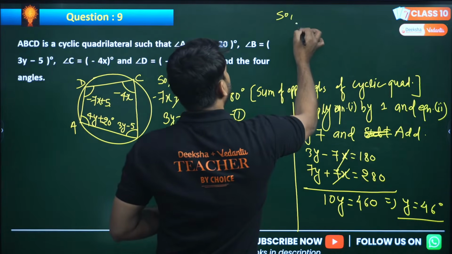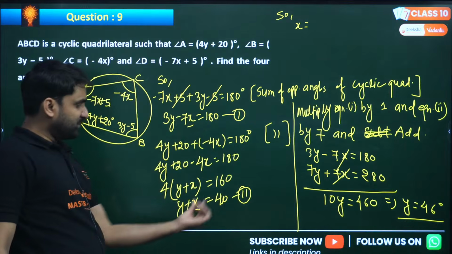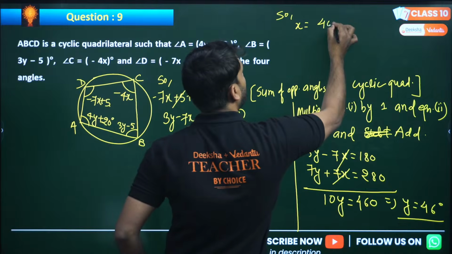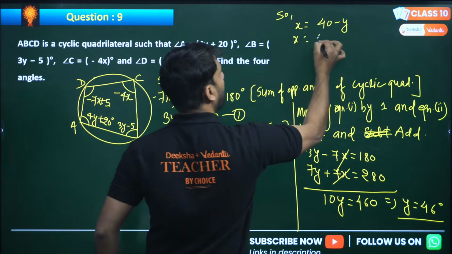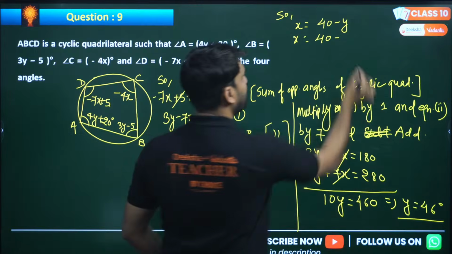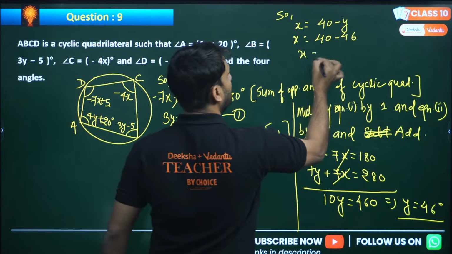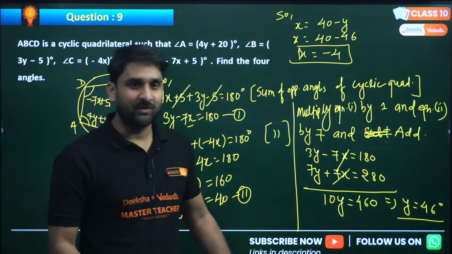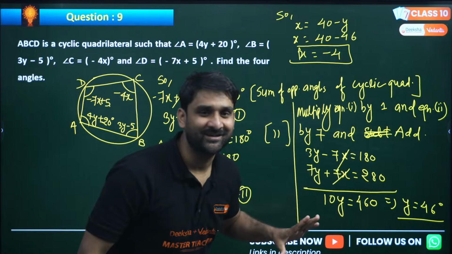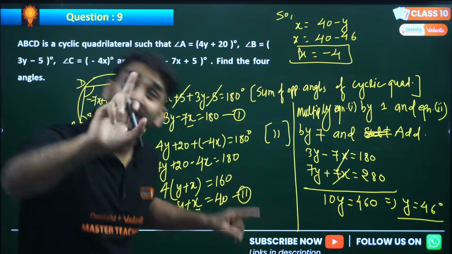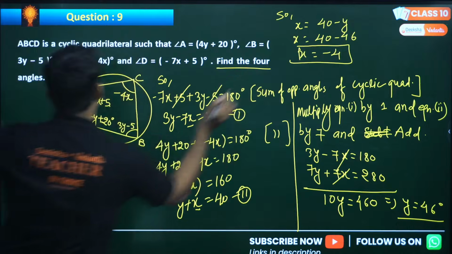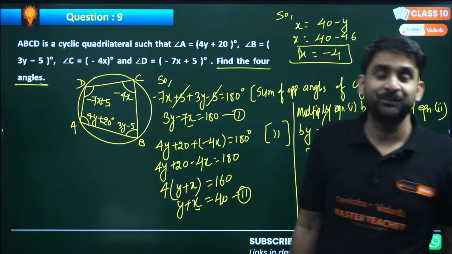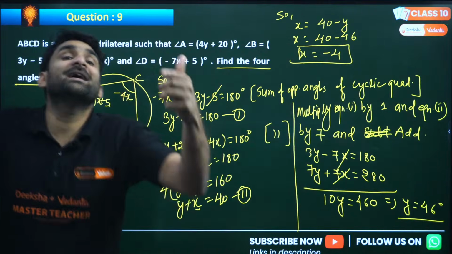And once you get y, we can find out x. Look here, x plus y is 40, so x will be 40 minus y. Y is 46. So x is equal to minus 6 degrees. Now you have x and you have y. This is not the answer. The question is to find the 4 angles. Come on, this is just x and y.